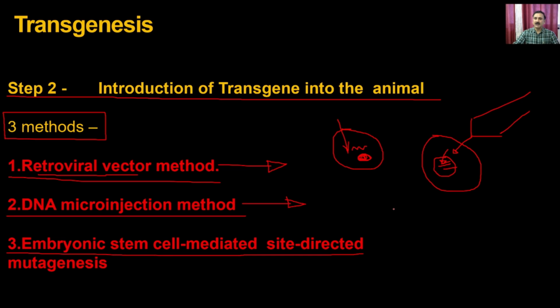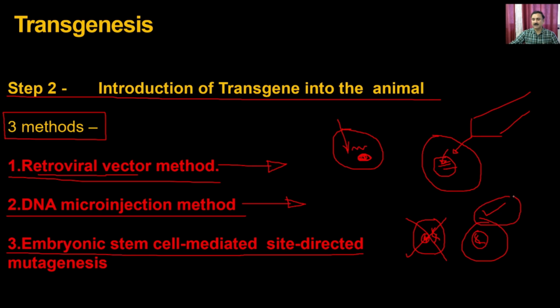And that's how you can develop the transgenic animals. Now, once you have introduced the gene, you are going to have 2 different species. One, where you have introduced the DNA, but the DNA remains outside. It does not go into the genome or inside the nucleus. The other could be where the DNA is in the nucleus and within the genome. Now, this is the false positive, whereas this is the true one.